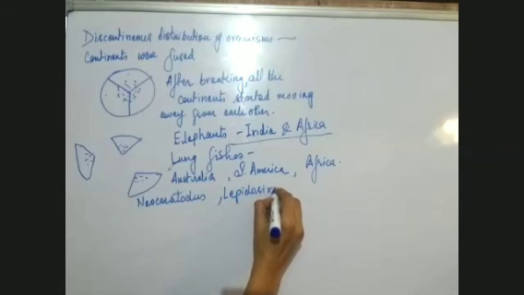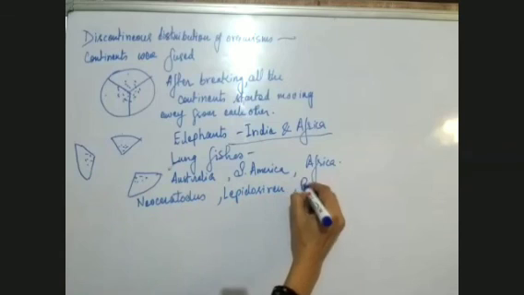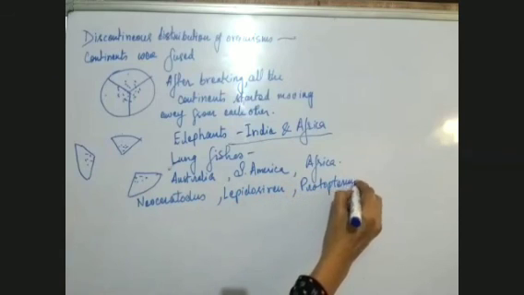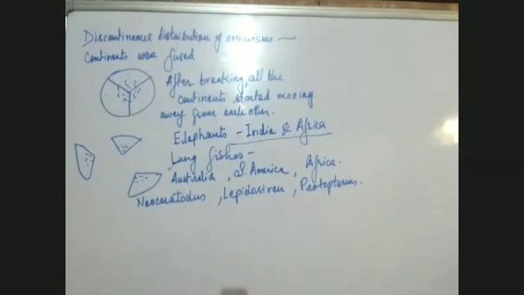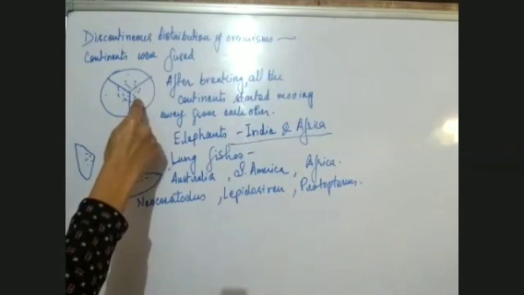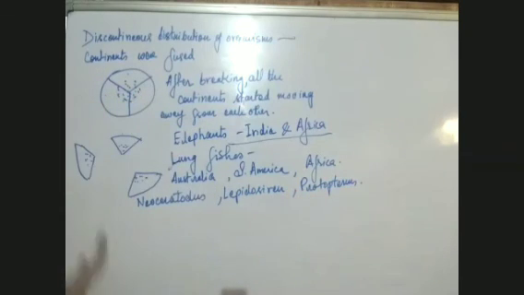And the one found in Africa is Protopterus. So this is again because of the separation of the continents, the different continents separated, and they carried with them those organisms which used to live on them.